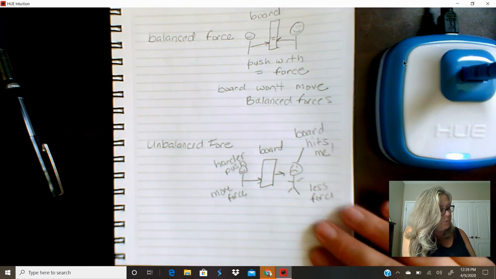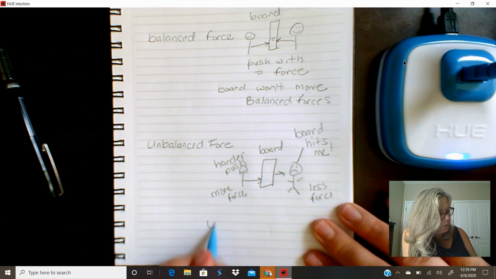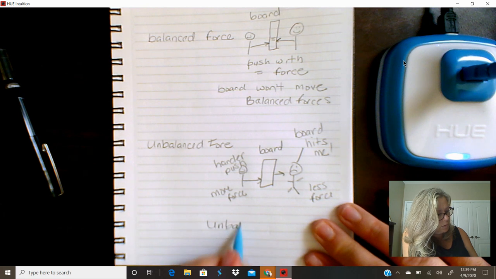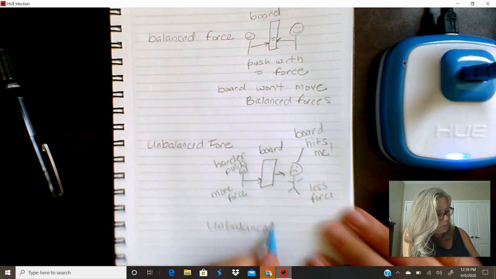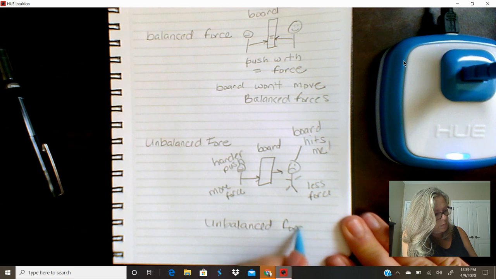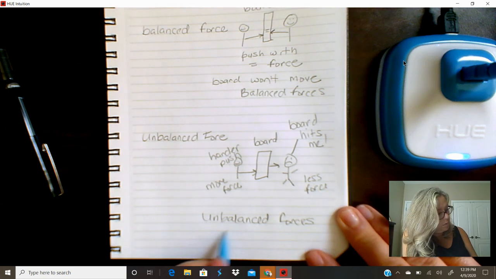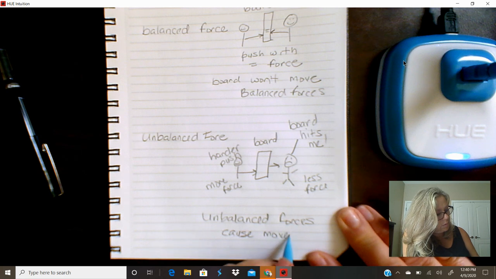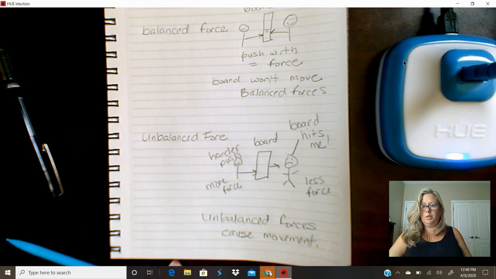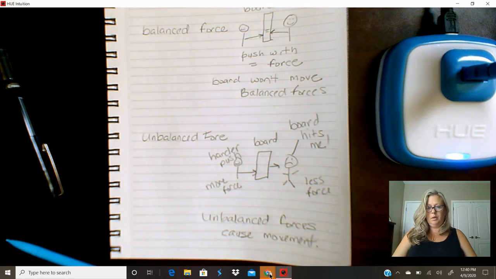So unbalanced forces cause movement. All right, you can always stop and add those notes to your paper. And let's go back to the video.